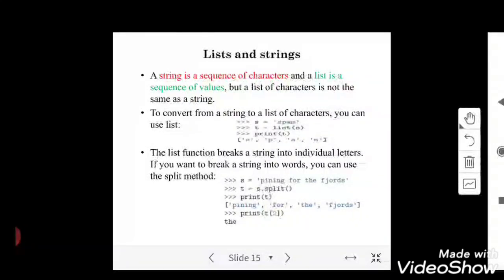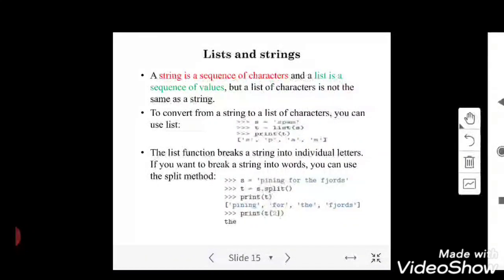Or for example, the given input is hello, how are you. I want to split all the words in the given string: hello as a separate word, how as a separate word, are as a separate word, you as a separate word. For this I can make use of split. The split function can be used to split whatever values you are getting as an input.